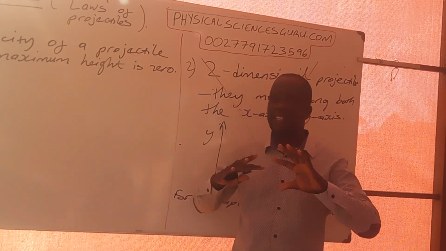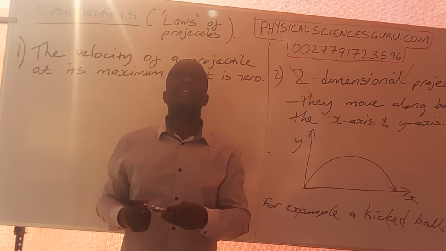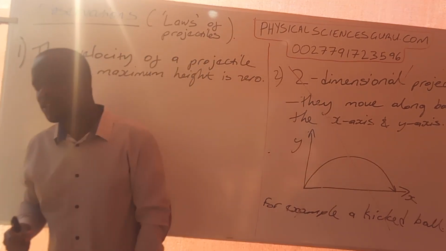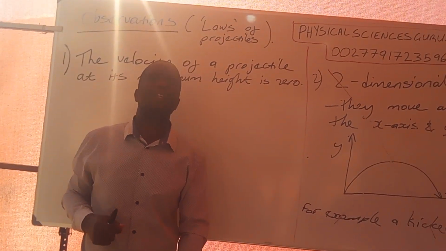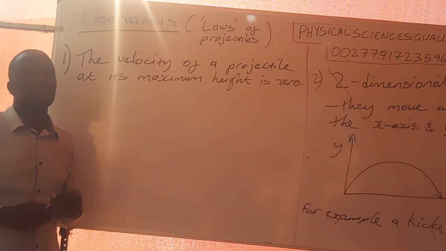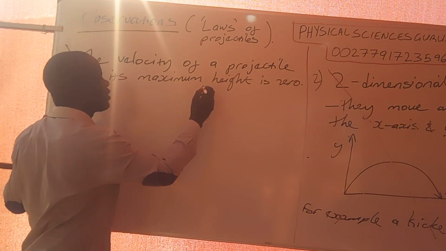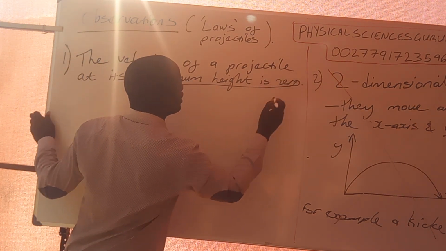It means that as our projectile is moving, when it gets to its maximum height, it stops before it starts falling down. The velocity of a projectile at its maximum height is 0.